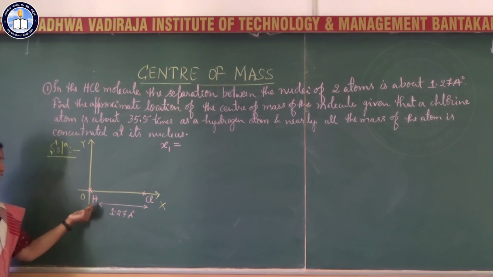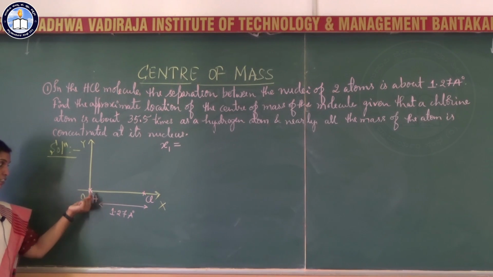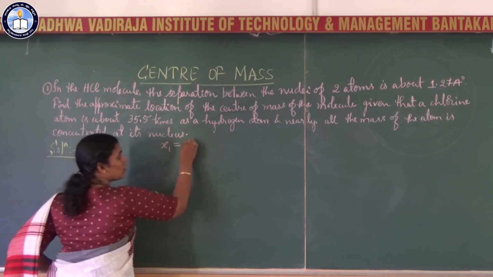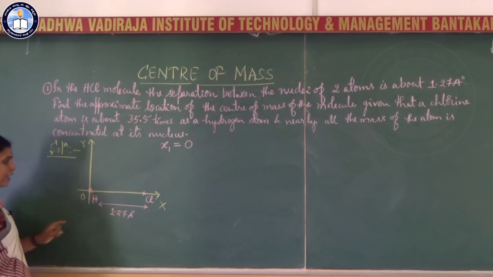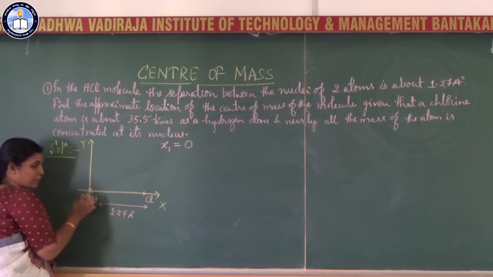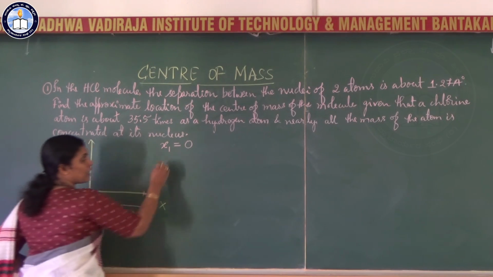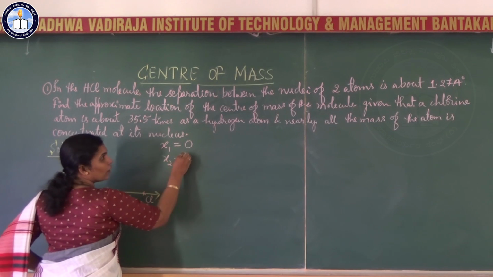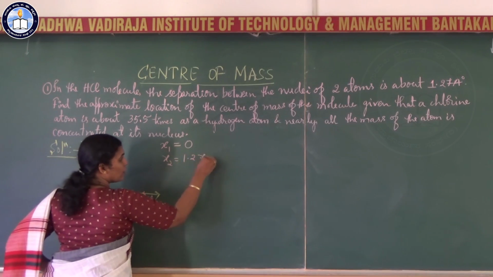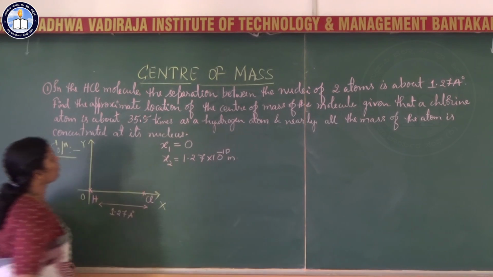The hydrogen nucleus is kept at the origin itself, so x1 equals 0. x2, the distance of the chlorine atom from the origin, is x2 equals 1.27 into 10 to the power minus 10 meter.